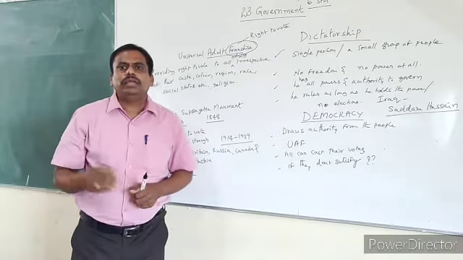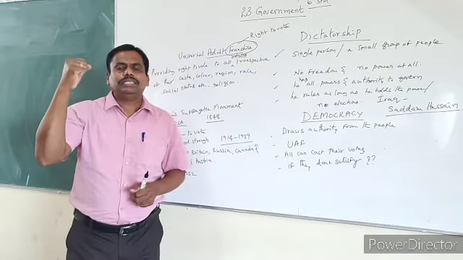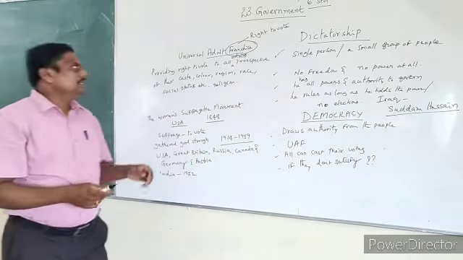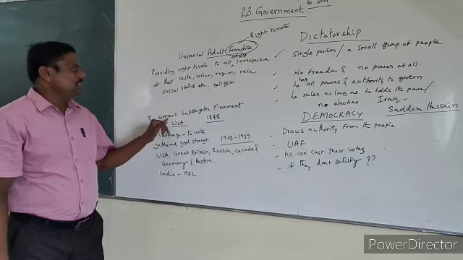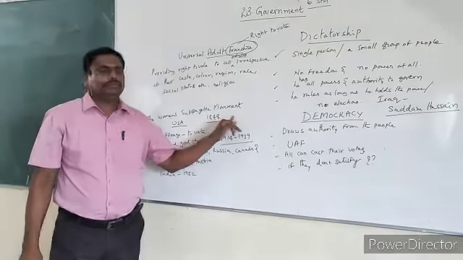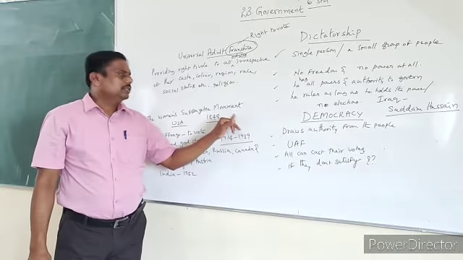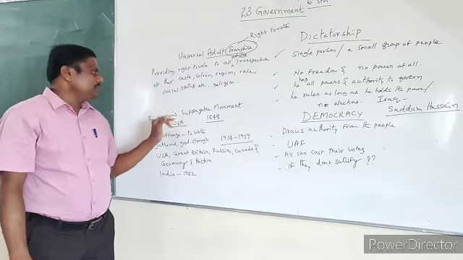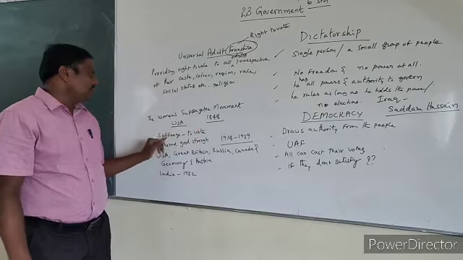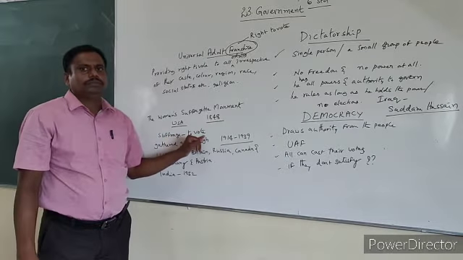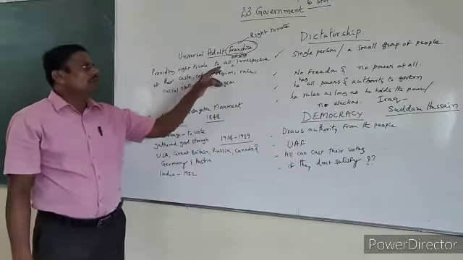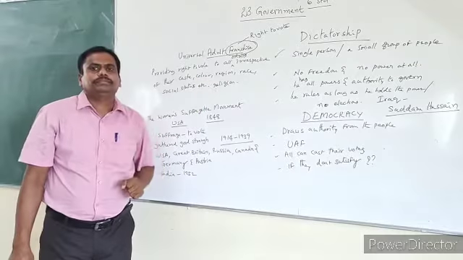For that purpose, one movement took place in world history. That is the women's suffrage movement. The word suffrage means to vote. Suffrage means to vote, and franchise also means vote, remember.